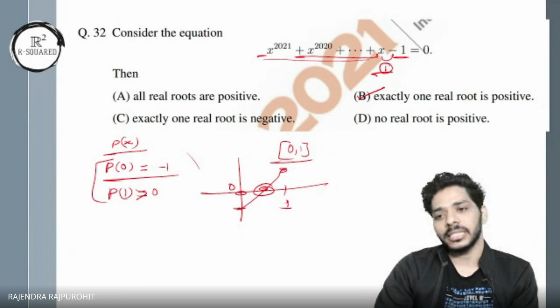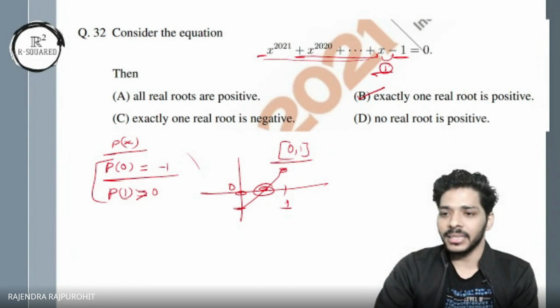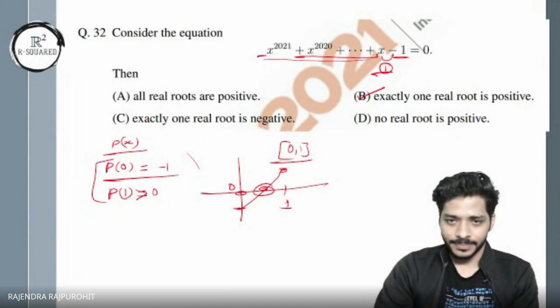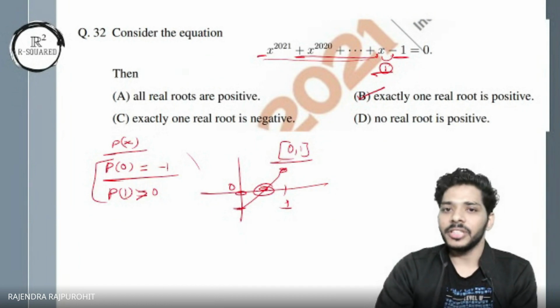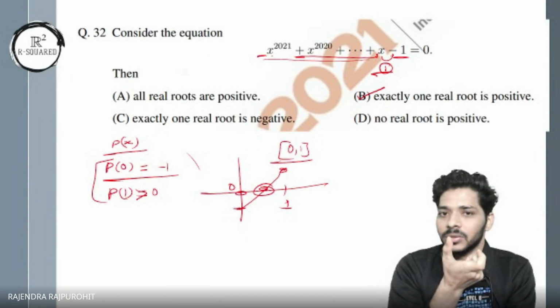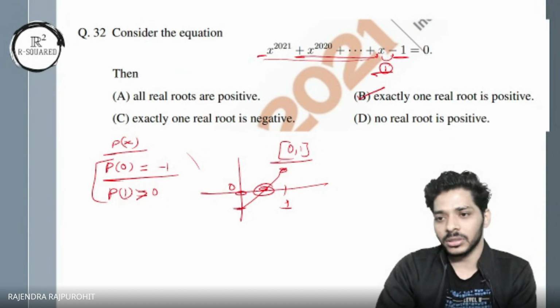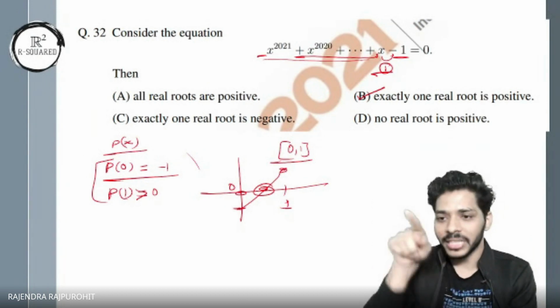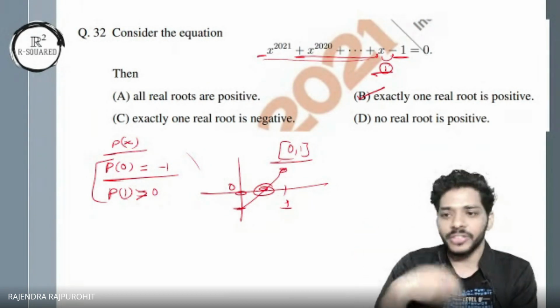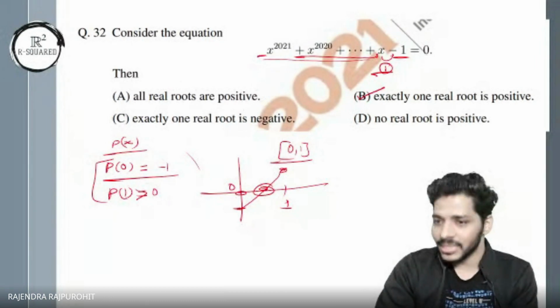We look for the other solution now. Is it clear? Option B, at most one and at least one. Anyone? Yes. Okay. Now we look for the other answer. At most one. We look for the sign changes. It's positive here, positive here, and then all of them are positive, and we get just one sign change. That's at most the number of positive roots. We get the number of sign changes in the polynomial. Now, if I look for the negative roots, how many sign changes can we have?